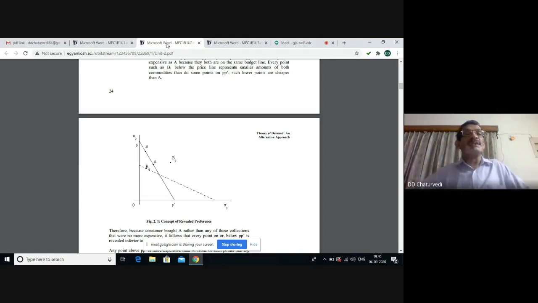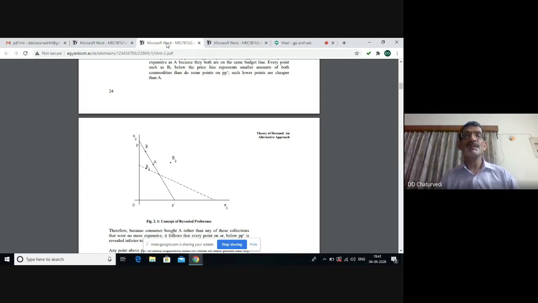So apart from rationality of the consumer, we also assume consistency in the behavior of the consumer. So when both the commodities are available in both the situations, if the consumer chooses one commodity in one situation, the consumer will not go for the other commodity in the other situation. If the other commodity was not available in the previous situation, the consumer may choose another commodity. But if both the commodities are available in both the situations, the consumer will not change the choice.